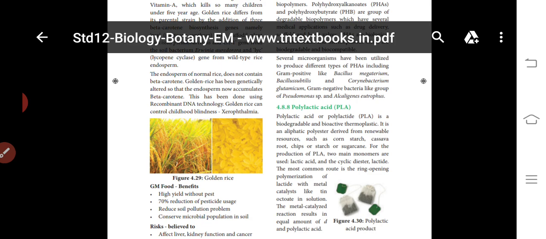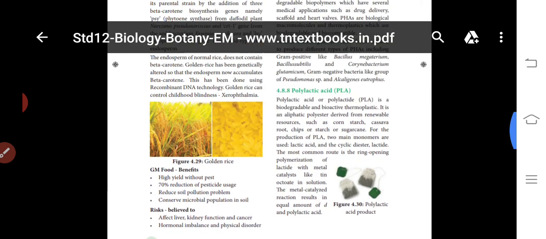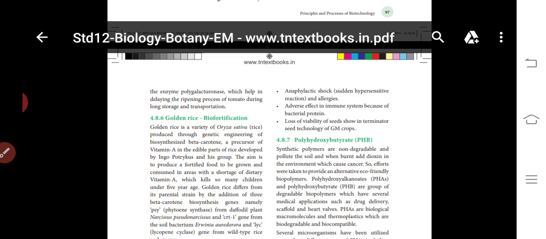GM food benefits: high yield without pests, and a 70% reduction in pesticide use. The 70% reduction of pesticide use reduces the soil pollution problem and conserves the microbial population in the soil. Risks: it is believed to affect liver and kidney function, cause cancer, hormonal imbalance and physical disorders, anaphylactic shock and allergies, adverse effects in the human system because of bacterial protein, and loss of viability of seeds, as in terminator seed technology of GM crops.